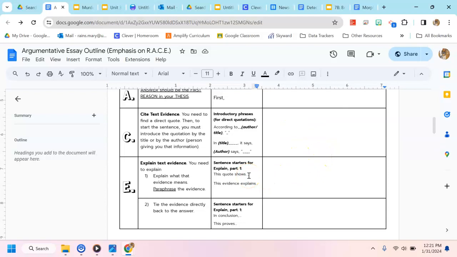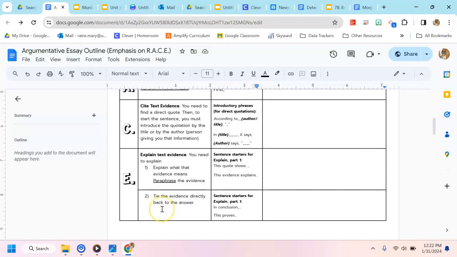After you put in your quote from the source, then you explain your text evidence. There are 2 parts to this as well. You need to explain, in 1 or 2 sentences, what the evidence means, or paraphrase the evidence. You can do this by saying this quote shows or this evidence explains, and then in your own words, what did that quote mean?